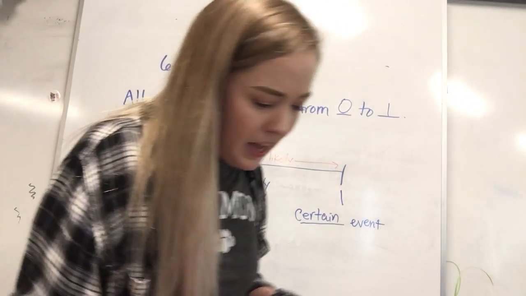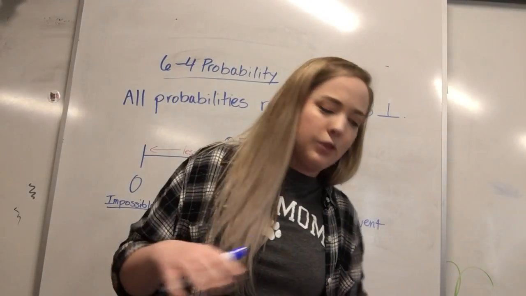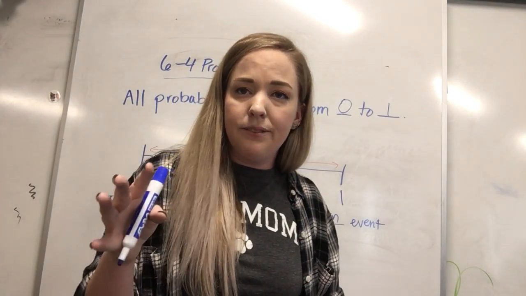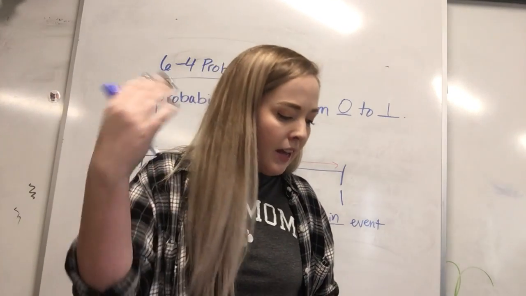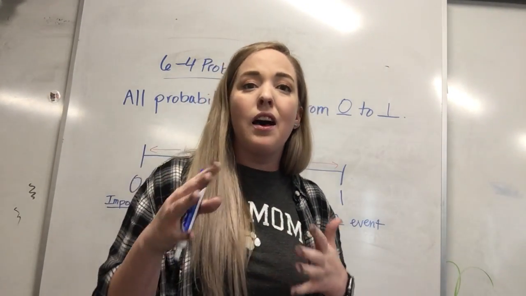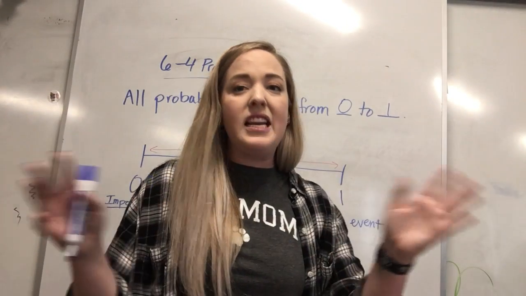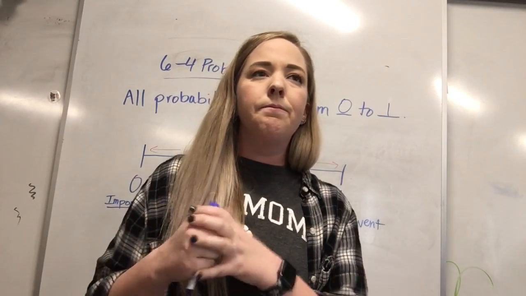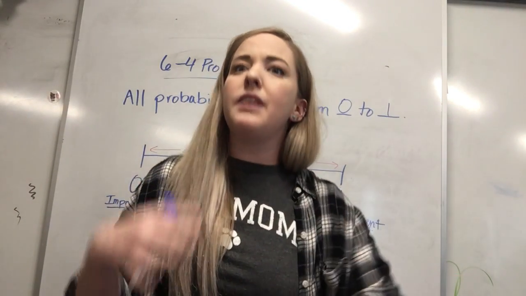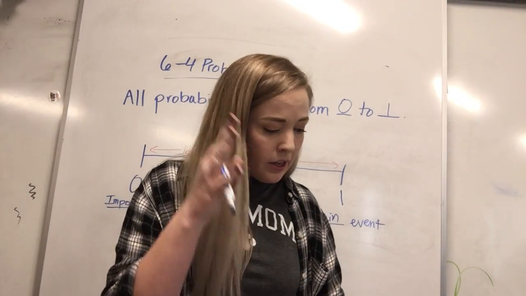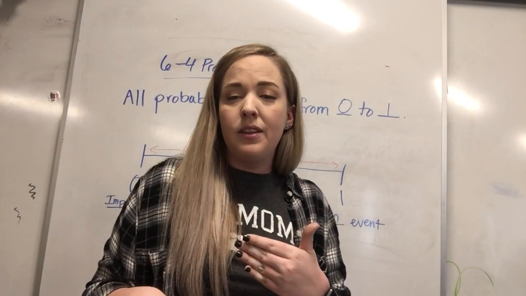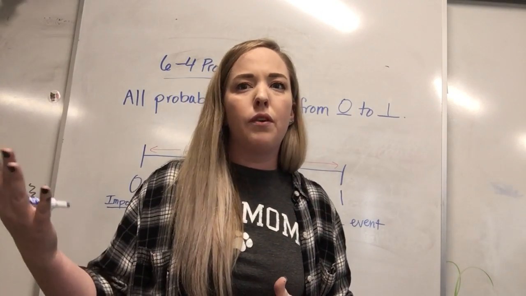Then at the bottom of your page, you should see a vocab word. We talked about outcomes and events and then probabilities of events at the beginning, before example 1. Now we're going to talk about complements. So the complement of an event is the opposite. Let's talk about the odds of getting an odd number, the probability of getting an odd number that we used in example 1. So the probability was 1 in 2, or 3 in 6. Its complement would be 1 over 2 or 3 over 6.